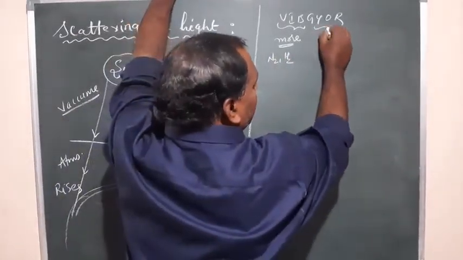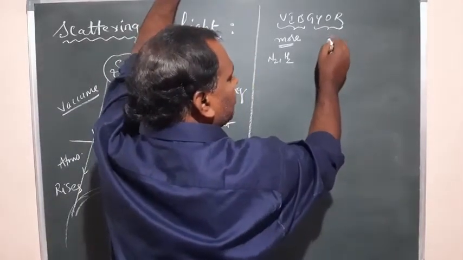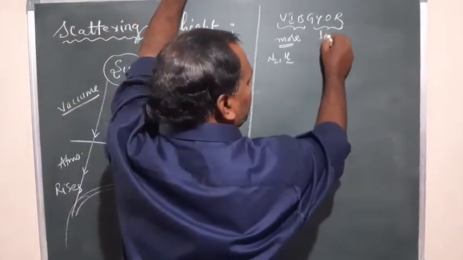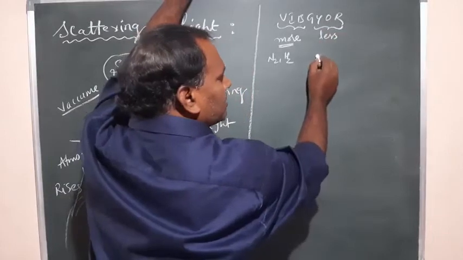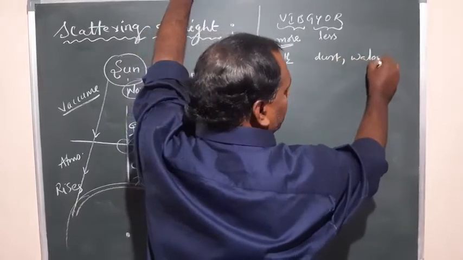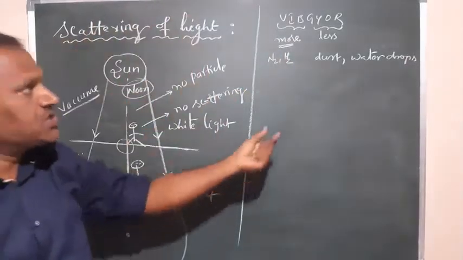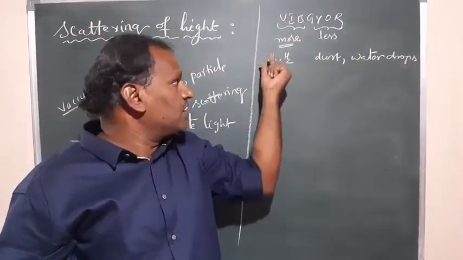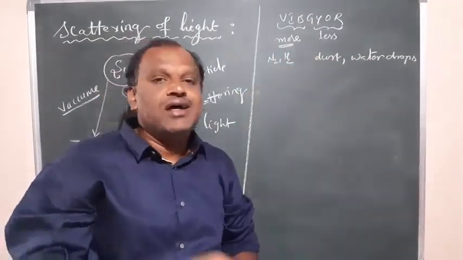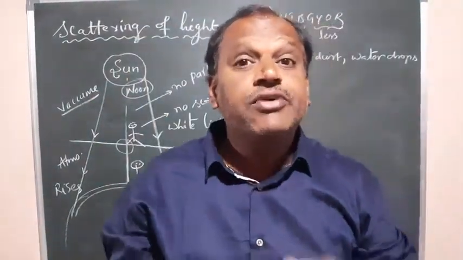And these can be observed for larger particles, like dust particles, or maybe droplets, water drops in the atmosphere. Because of these dust particles and water droplets, and the oxygen, nitrogen and hydrogen present in the atmosphere, the light spreads into different directions. The spreading of light into the different directions.